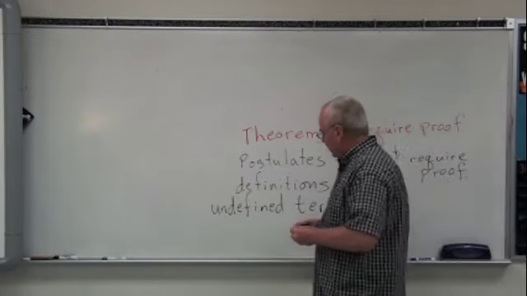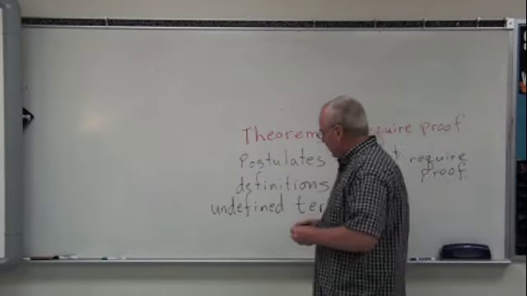Okay? The other thing that we can build our geometric system on is a close relative to a theorem. It's closely related to the same topics. It's closely related or a very small addition to that theorem. And what we call those, corollaries. Okay? And corollaries basically follow the same rules as theorems. Corollaries have to be proven. And what can you use to prove corollaries? Any and all of this.